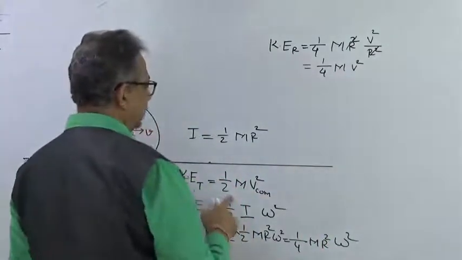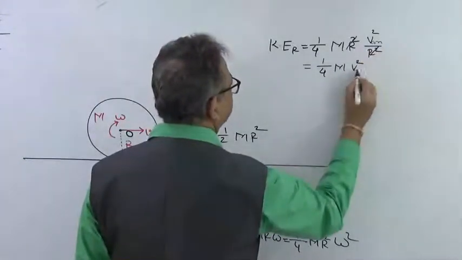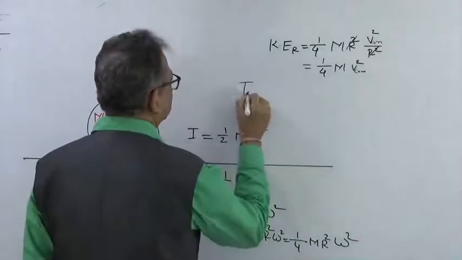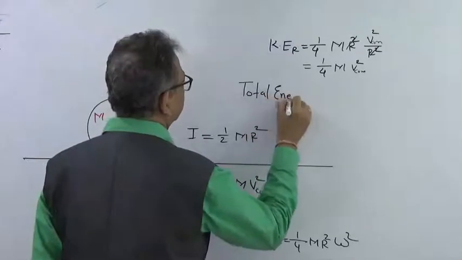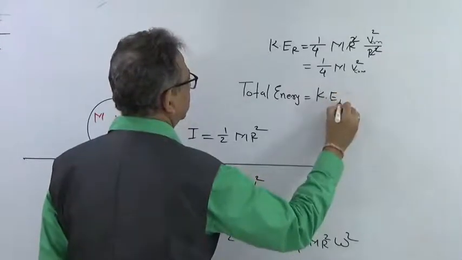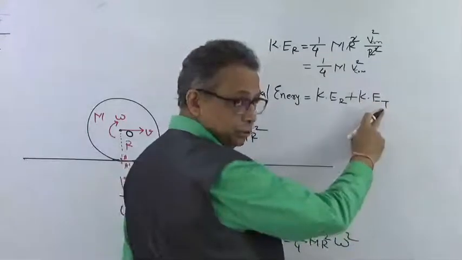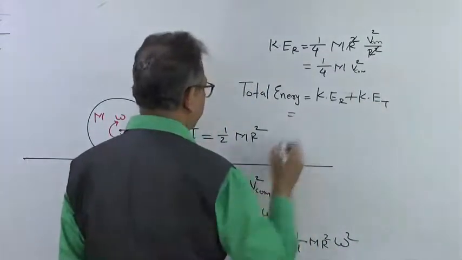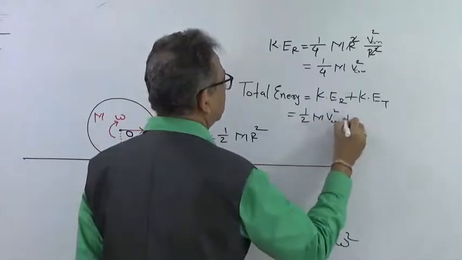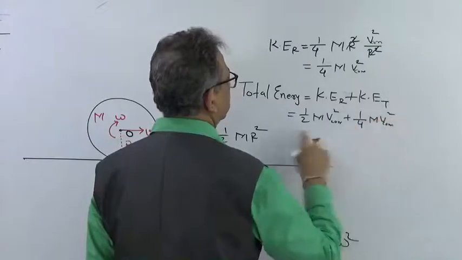And what was the kinetic energy? 1 half m v com square. Now this v com square and this v com square is the same, because this v is nothing but the v of center of mass. So you have the total energy is equal to kinetic energy, that is rotational motion, plus kinetic energy, that is translational motion. Okay, so here it is going to be 1 half m v square, of course center of mass, plus 1 upon 4 m v square.